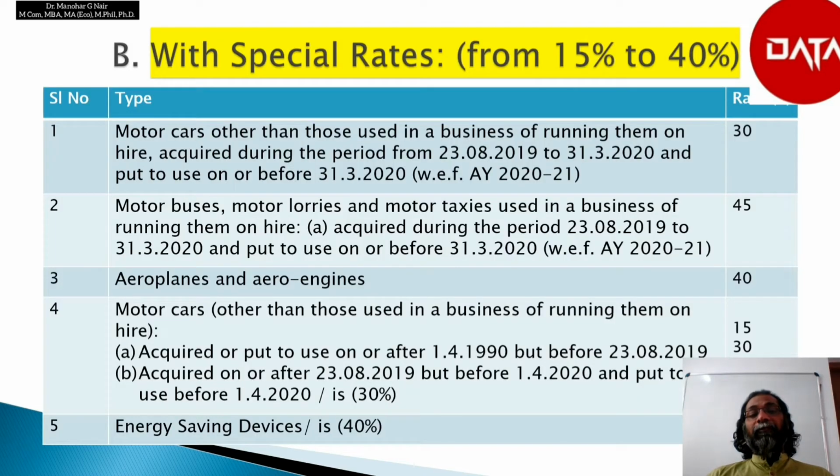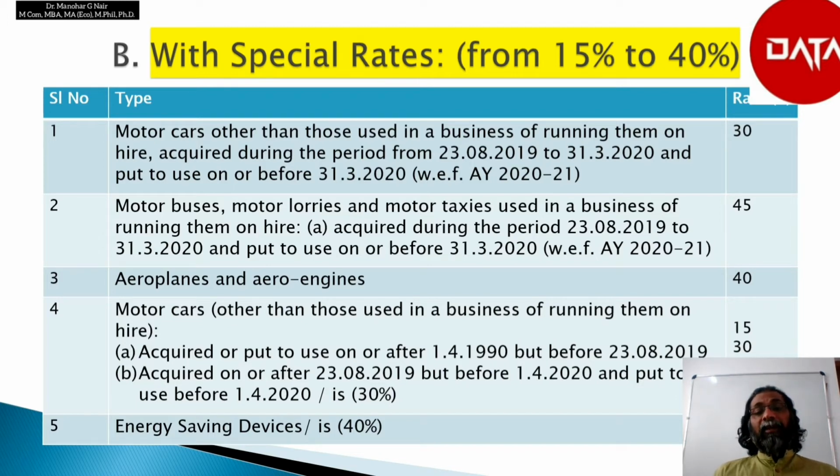Machinery or plants with 15 to 40% depreciation, that is with the special rate. 1. Motor cars other than those used in a business of running them on hire, acquired during the period from 23rd August 2019 to 31st March 2020 and put to use on or before 31st March 2020, with effect from assessment year 2021, 30% rate of depreciation. 2.